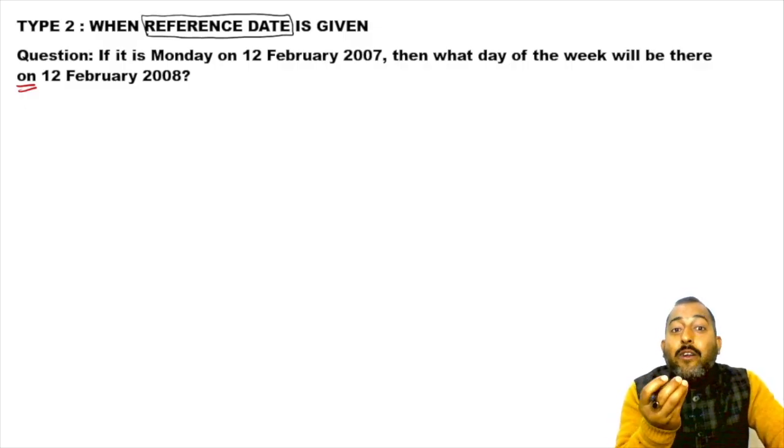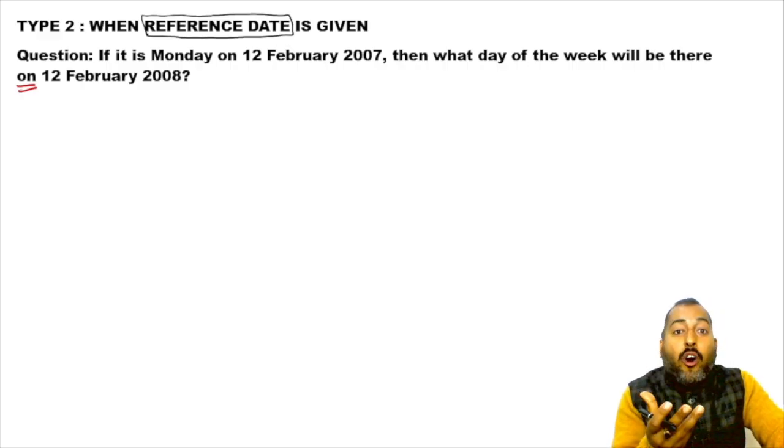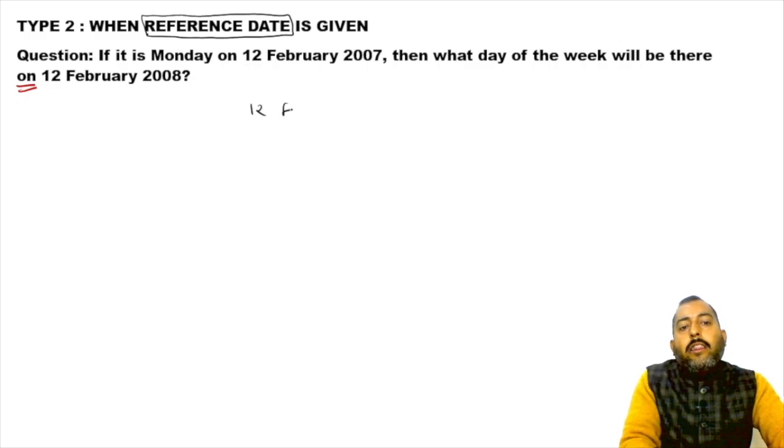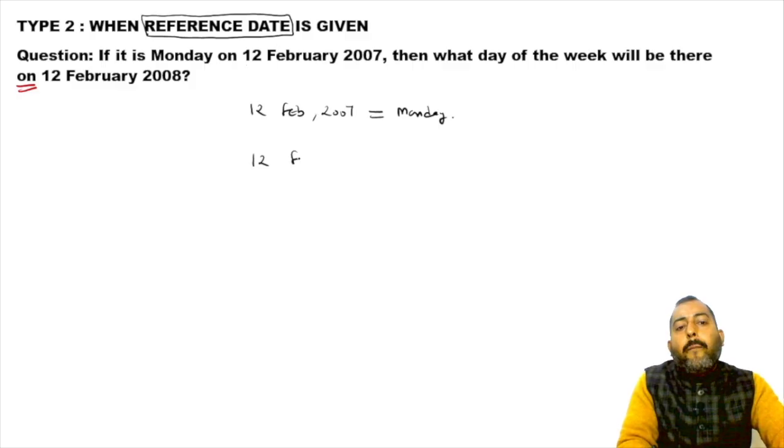So with the date, we generally use this word which is "on". Now in this question, what the examiner says is, 12th February 2007 was Monday. So find out which day of the week will be there on 12th February 2008.